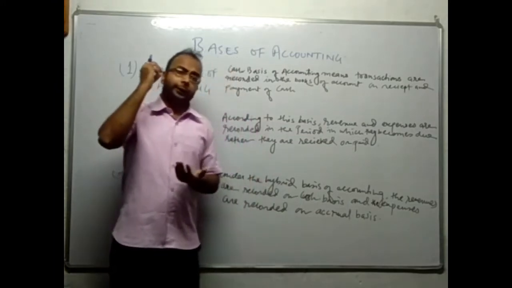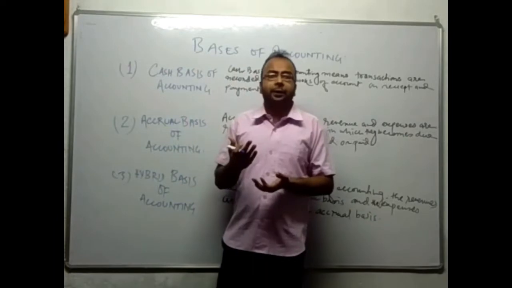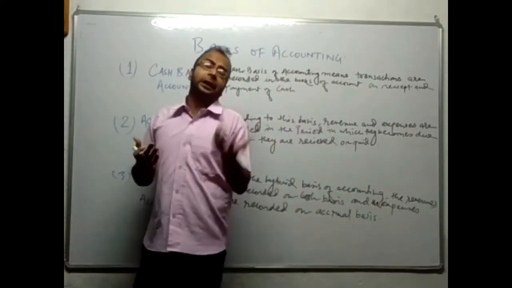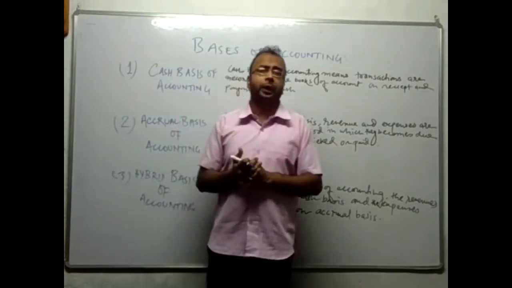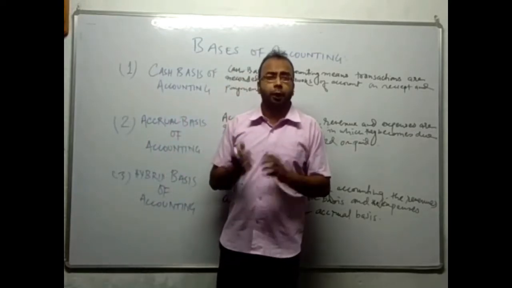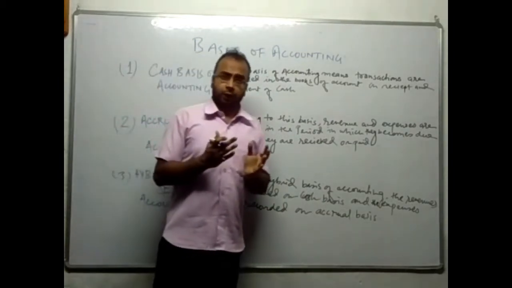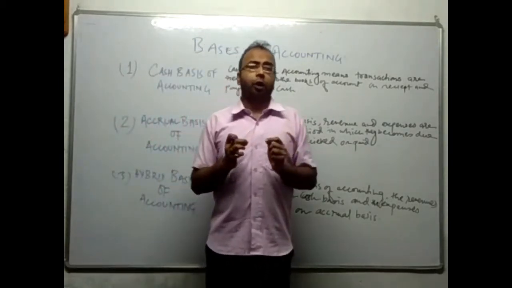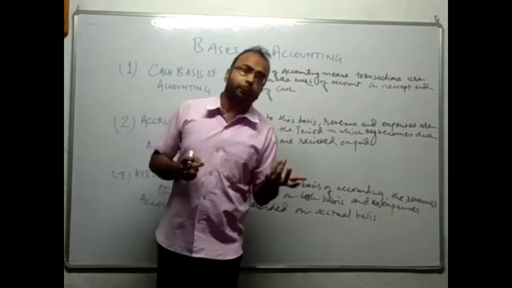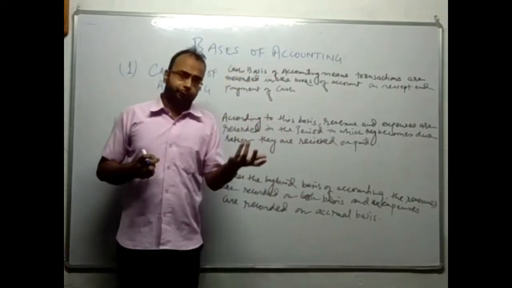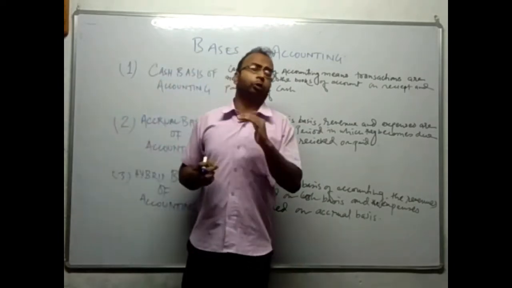Okay, so prepaid expenses, accrued income, outstanding expenses, income received in advance, these all are the elements of accrual basis of accounting. So under accrual basis of accounting, all the transactions of the current period, whether paid or unpaid, will be recorded in the books of account.